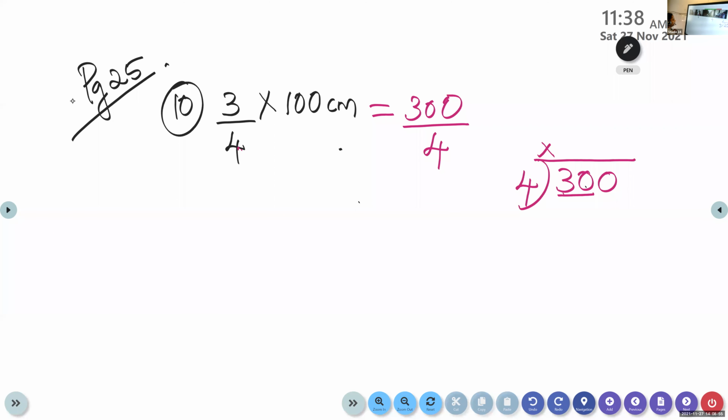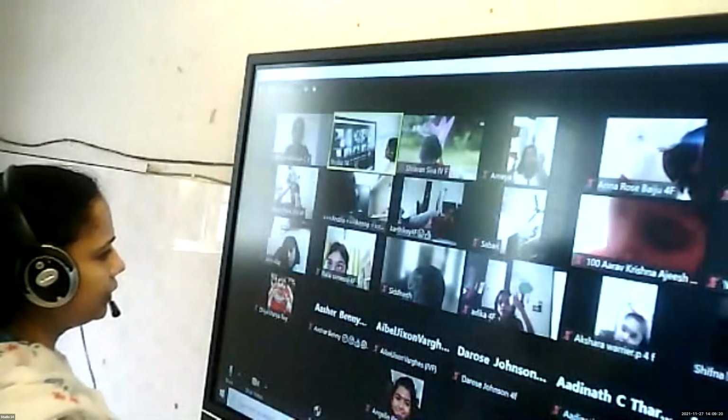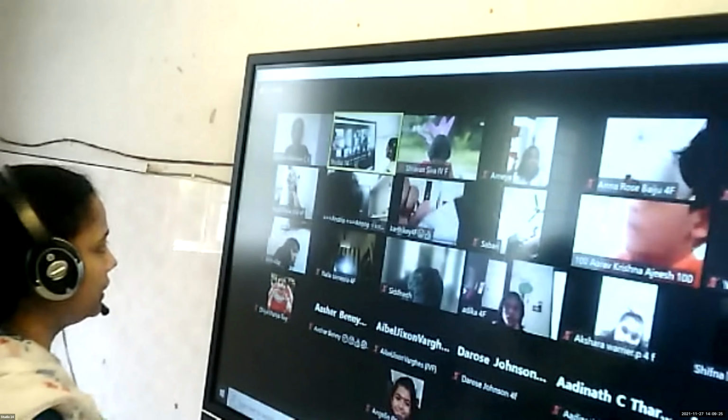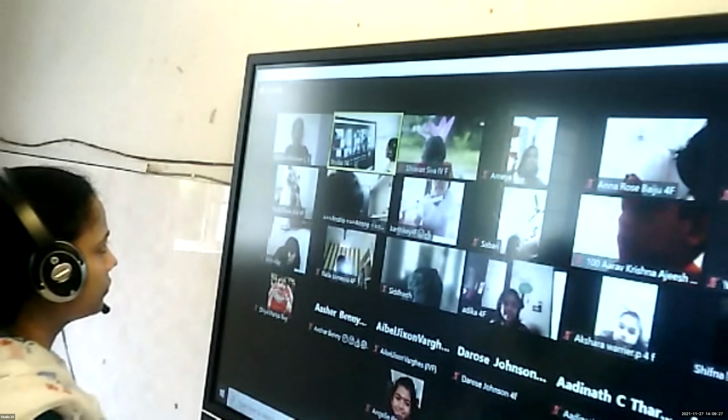Yes, 30 divided by 4. How many times can 4 be taken from 30? Table of 4. Do you remember the table of 4? So which number, tell me, 4 times how many will we take from 30? 7. Yes. What is 7 into 4? Abhinav?